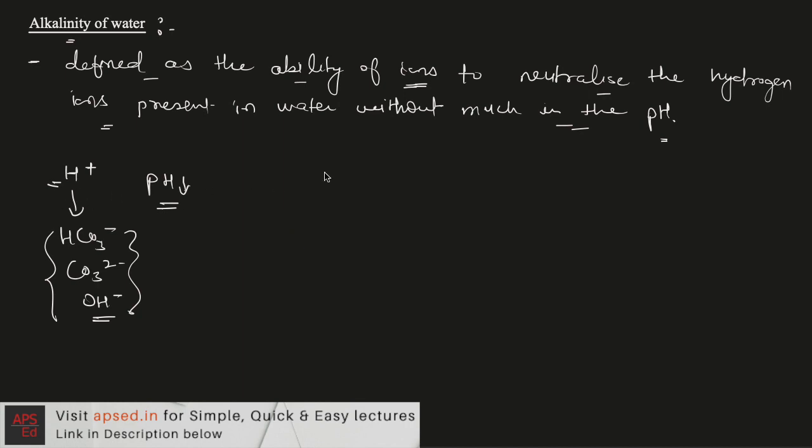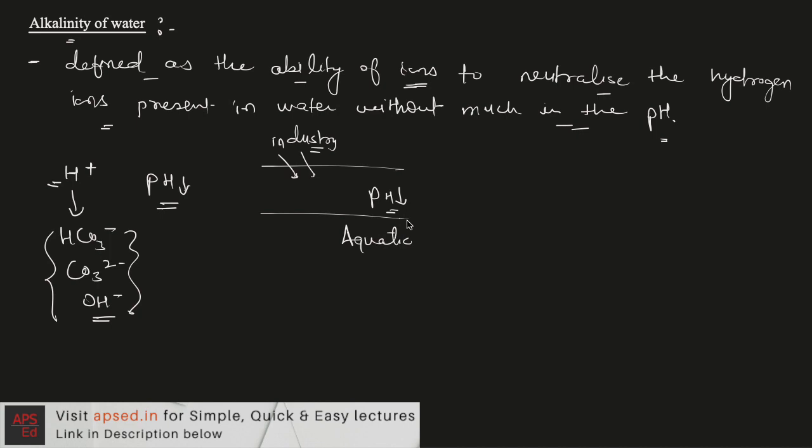So why is it important to have alkalinity? If we see the positive side, let's say we have a stream and suddenly some acid is added from some industry. Then if these ions are not present, the pH of the water will suddenly reduce, and acidic pH is not safe for aquatic life.